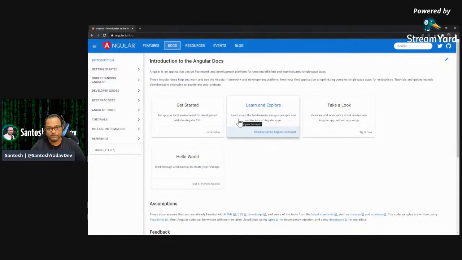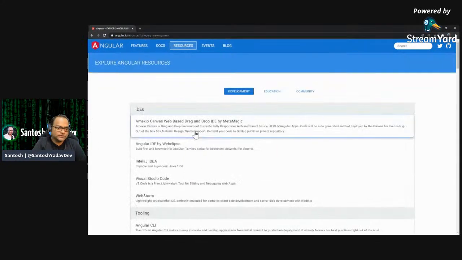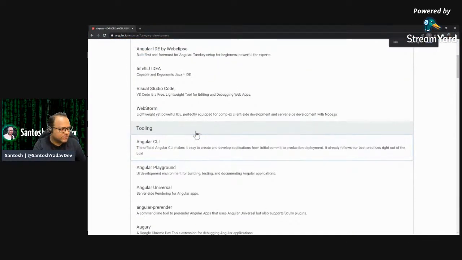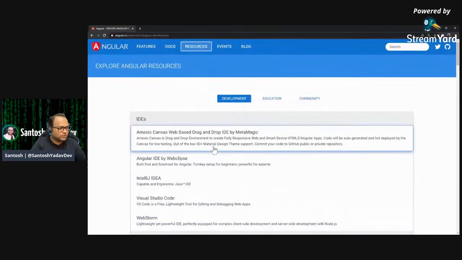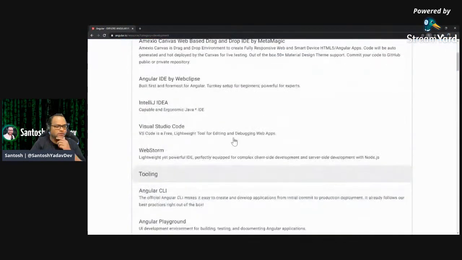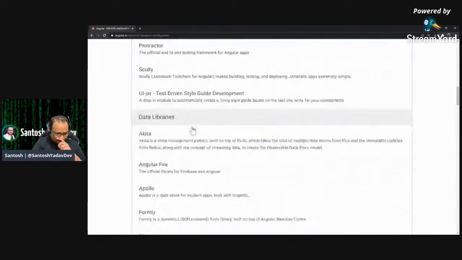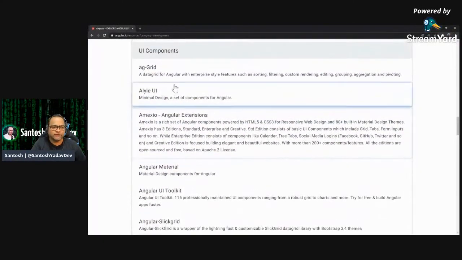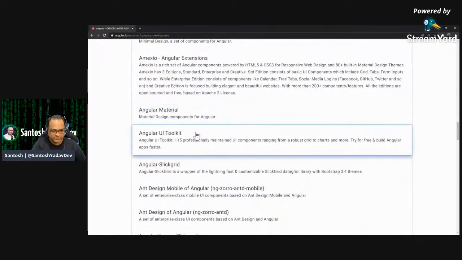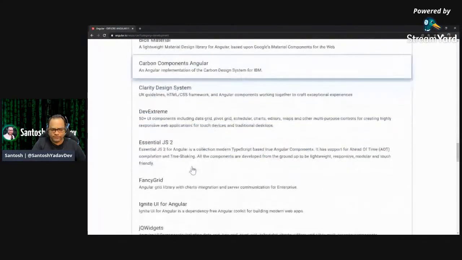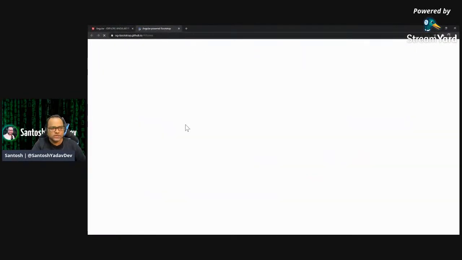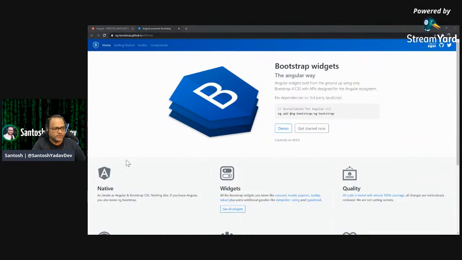For example, the one which we mentioned, Angular Material. Here on the resources page, you will find a lot of reusable tools. Let me zoom in a little bit. Here you have a lot of different data libraries and UI components. This is the section where you can find different UI components for Angular which are supported, and then you can choose whichever you want. Probably we will use ng-bootstrap for our example, so we can see how you can add Bootstrap to your application.